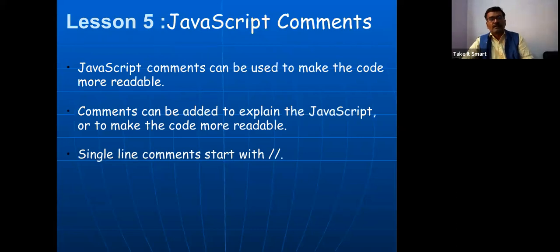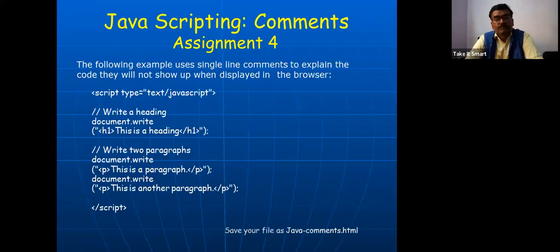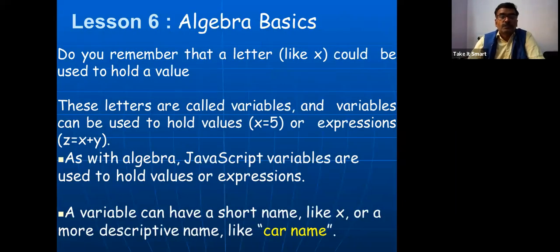It's easy. JavaScript comments. Every programming language has comments. So why do we write comments? To make the program more readable. So how can we comment, guys? Using this double slash, we can comment any line of code. Here: write a heading, write 2 paragraphs. So this is a comment. If any other programmer comes here to modify this program, they can understand what is written and what is instructed in this program. Fine. Do you remember that?